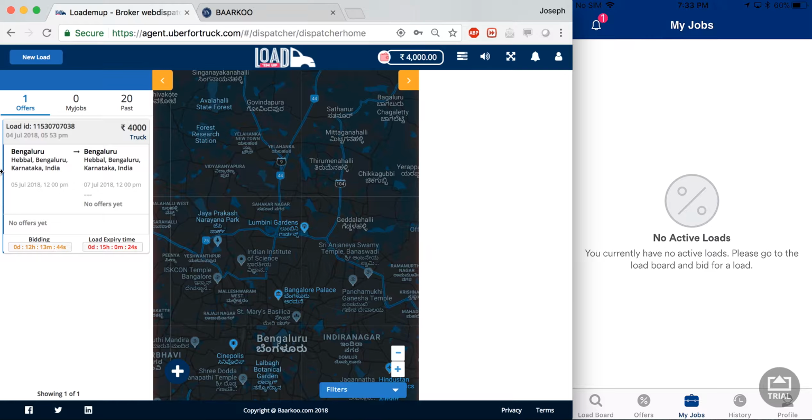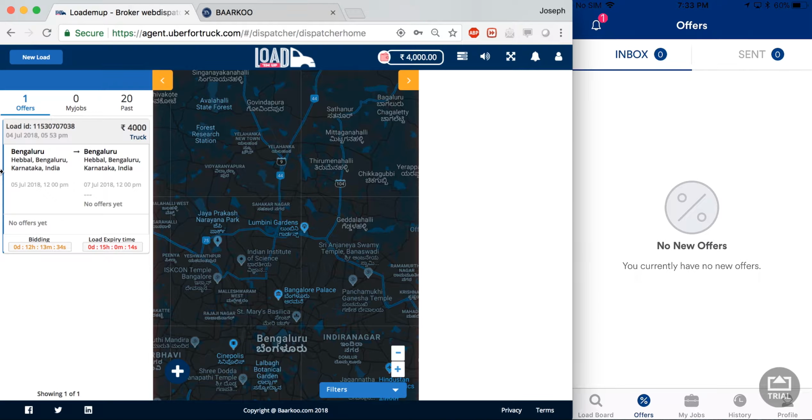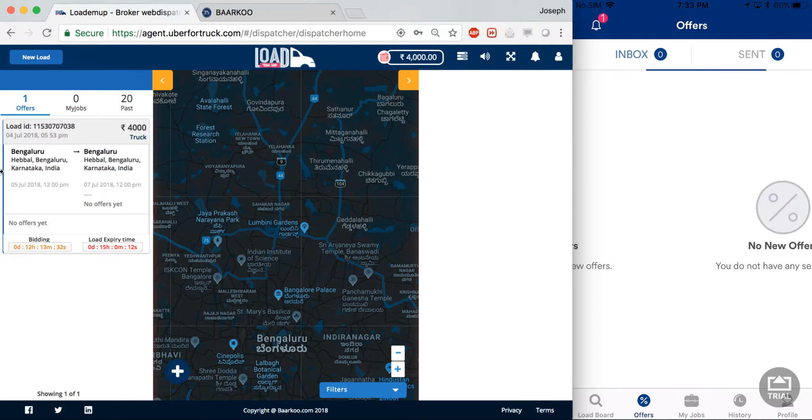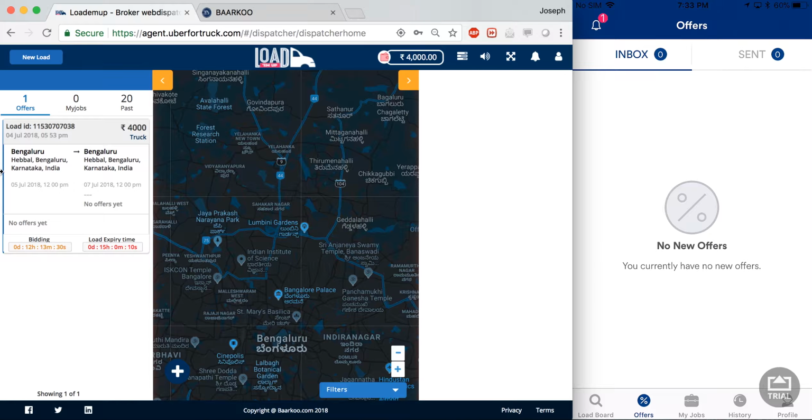After a shipper has posted an offer and it has been accepted by a carrier, it will move to the My Jobs page. And I will come back to this as we move on with the demo. And the offers page has a tab for new offers and past offers, which in effect shows you the inbox and the offers that were sent by this particular carrier.